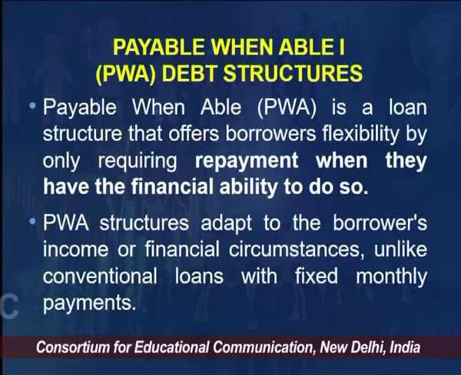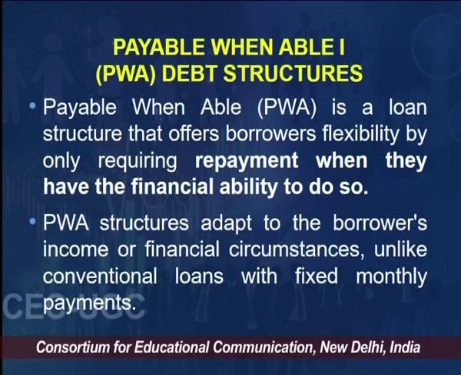Now I want to talk about payable when able, the payable when able debt structure. Payable when able (PWA) is a loan structure that offers borrowers flexibility by only requiring repayment when they have the financial ability to do so.